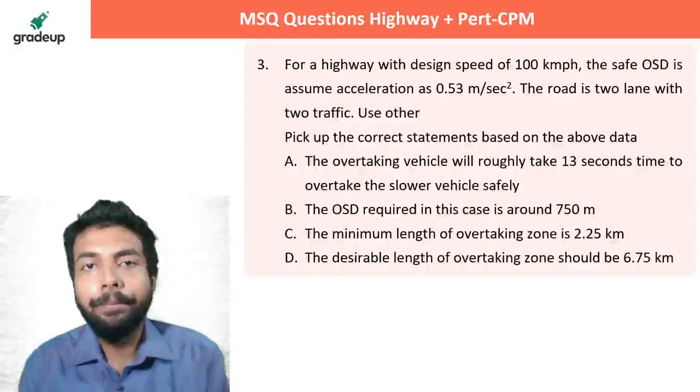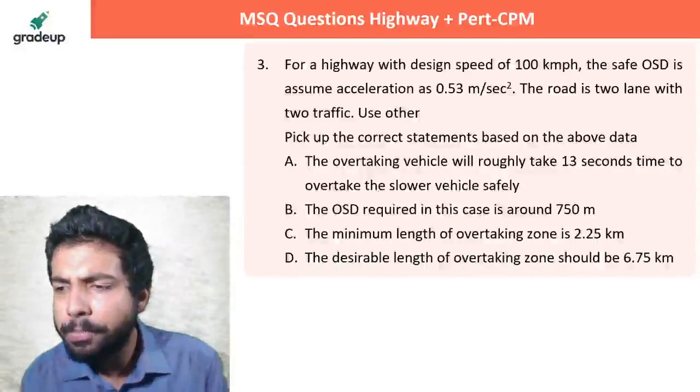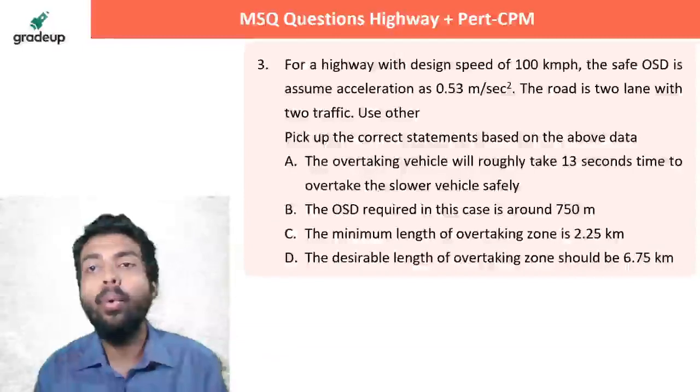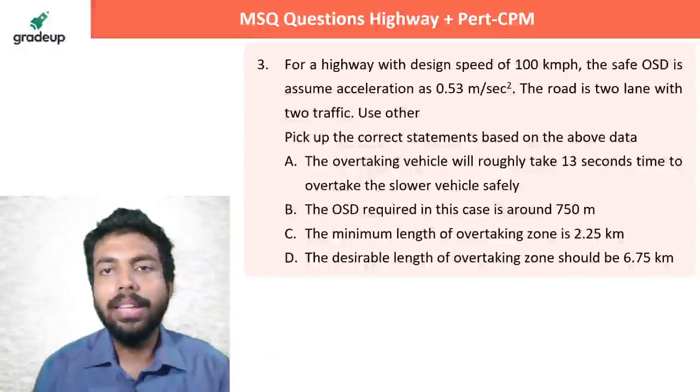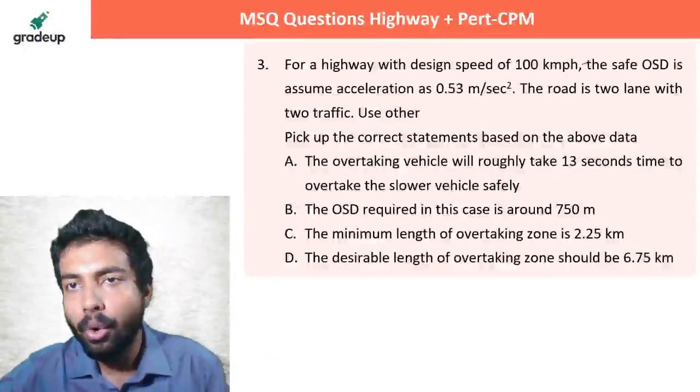So, question number 3. For a highway with design speed of 100 km per hour, the safe OSD is. They are saying the safe OSD. They are going to say calculated.